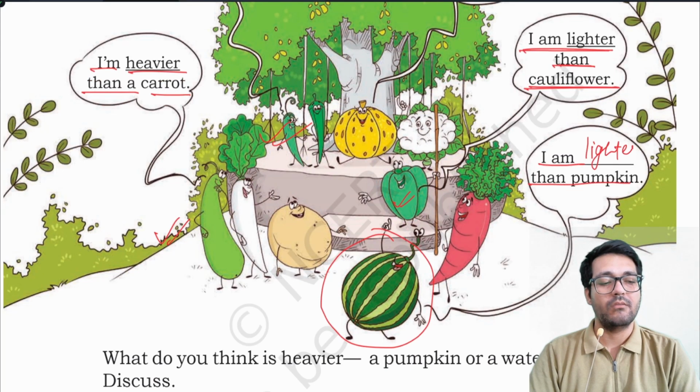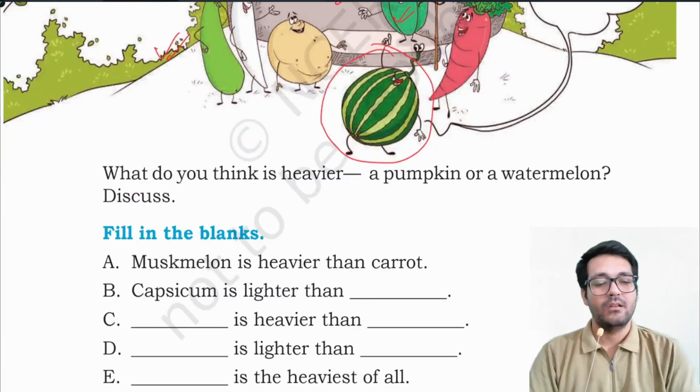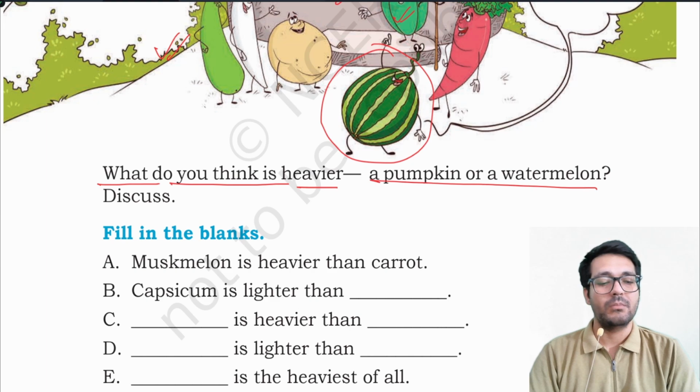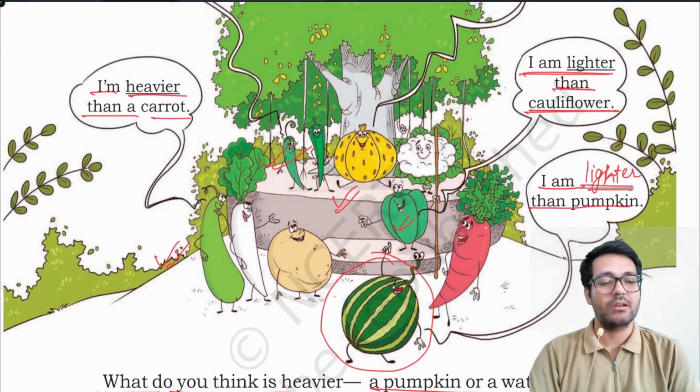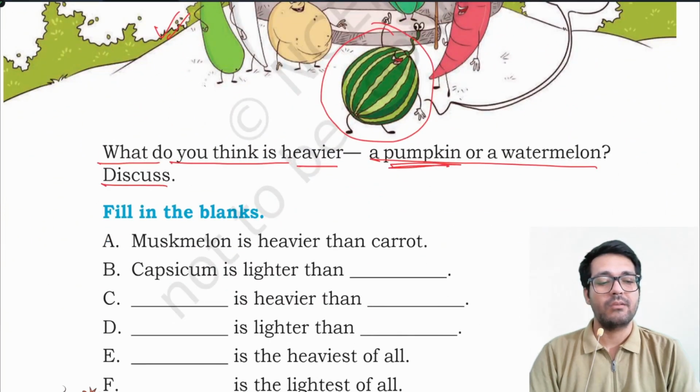For watermelon, you may take watermelon as the lighter one, because the heading is Pumpkin's chopal. Then pumpkin should be the heaviest one. What do you think is heavier, pumpkin or watermelon? Discuss. I have written watermelon is lighter than pumpkin. That means pumpkin is heavier than watermelon.